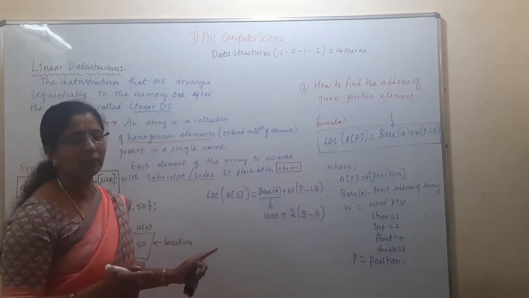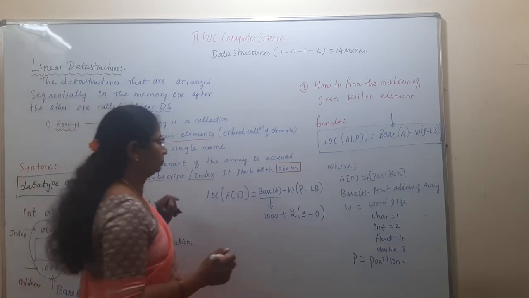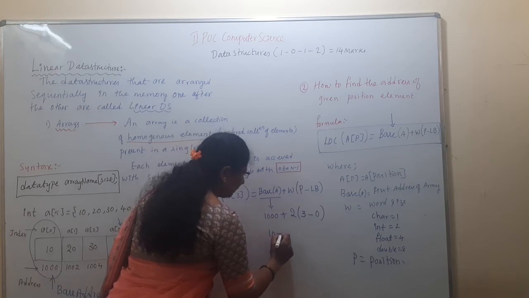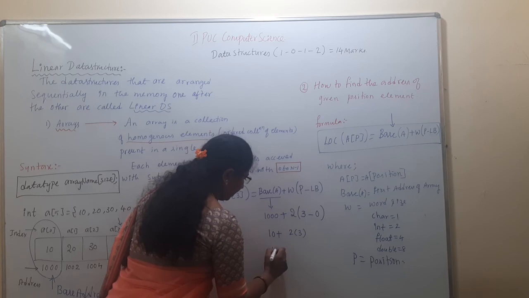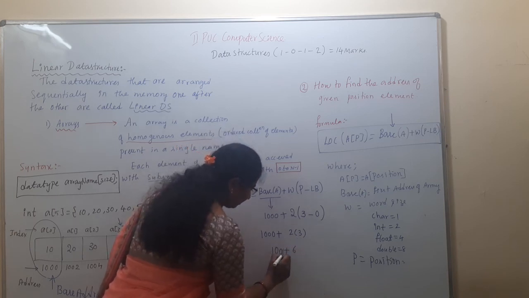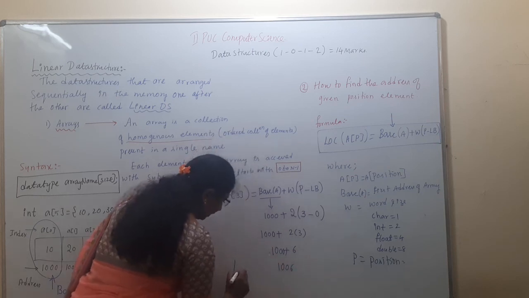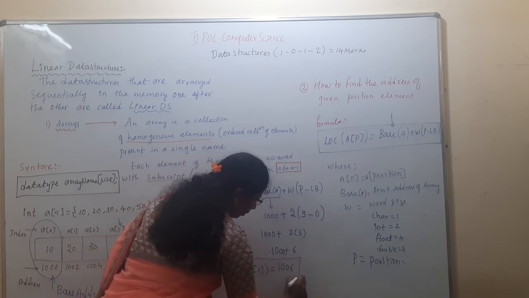So when they have not given anything as a lower bound, then the lower bound always starts with 0. Then 1000 plus 2 times (3 minus 0), that is 3, and 2 into 3 is 6. So 1006. The location of A of 3 is equal to 1006.